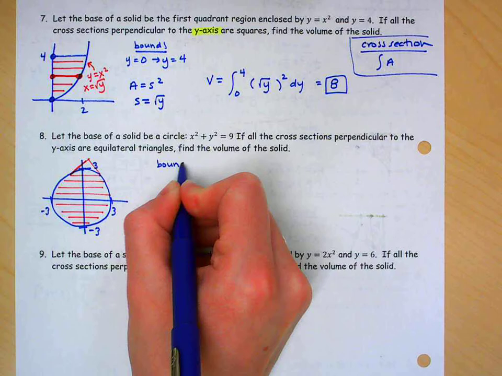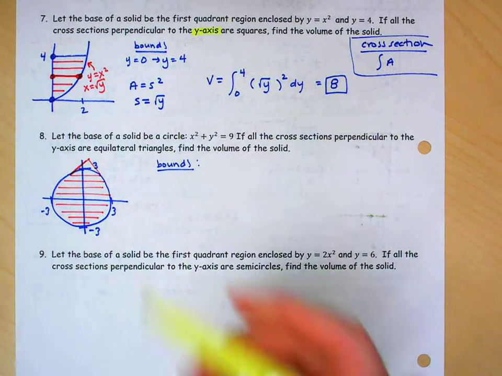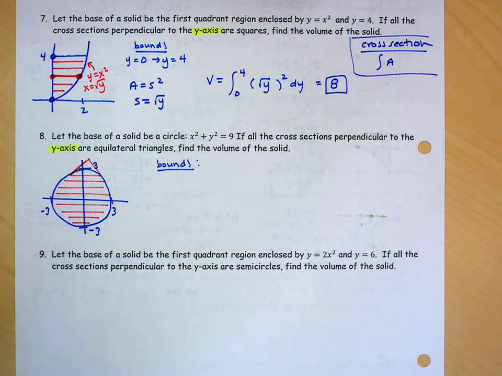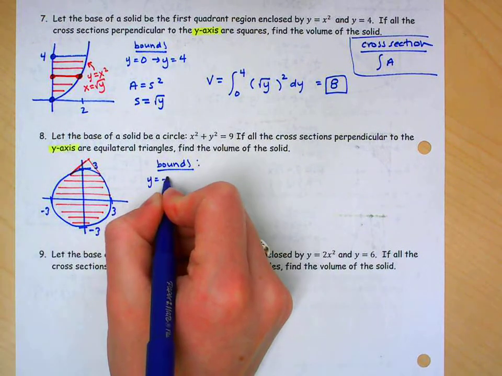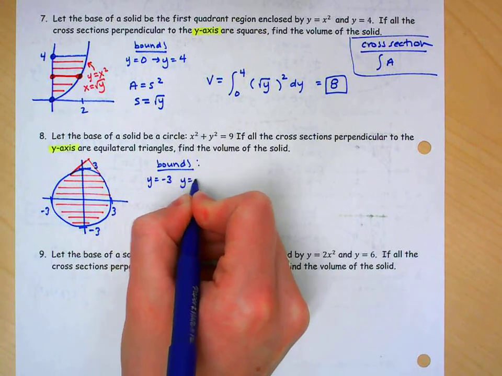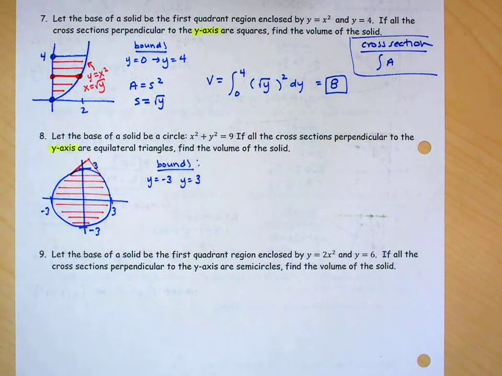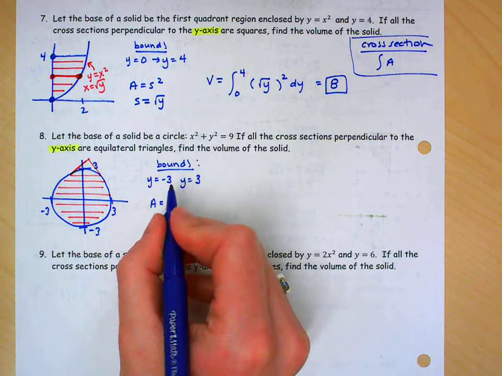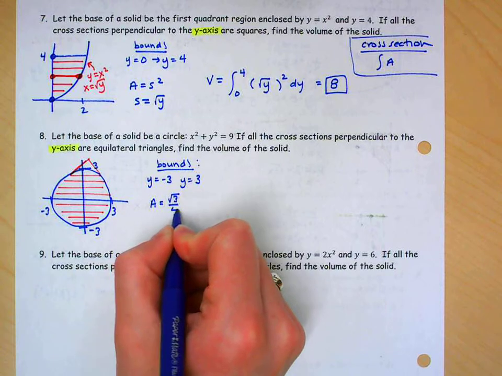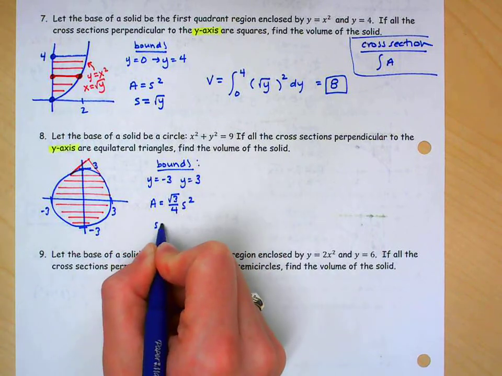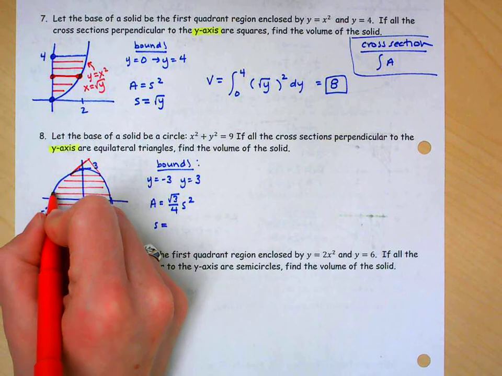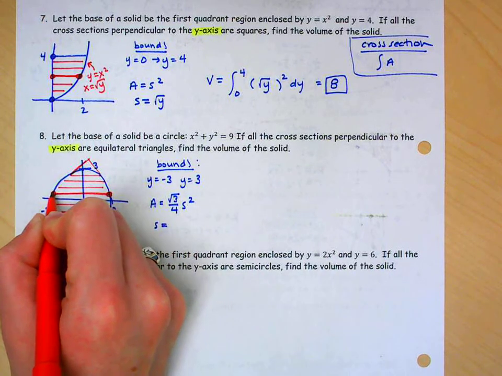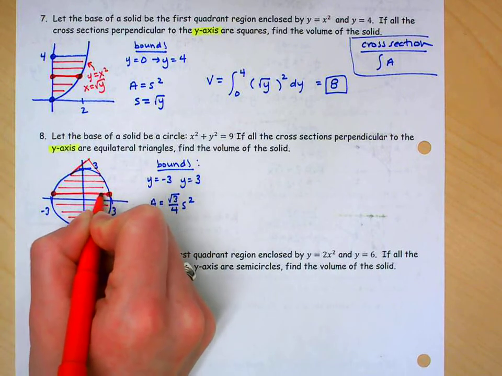Because I'm doing everything perpendicular to the y-axis, that means I'm going to do everything with respect to y. So I'm going from negative. Okay, well now I need to do my area stuff. Well, hopefully, as I asked you to in class, you've memorized the area formula for an equilateral triangle. It's root 3 over 4 sides squared. But I still need to figure out what s is. Remember, s is the distance here, because this is the base or one of the sides of the equilateral triangle. So that's going to be my s.